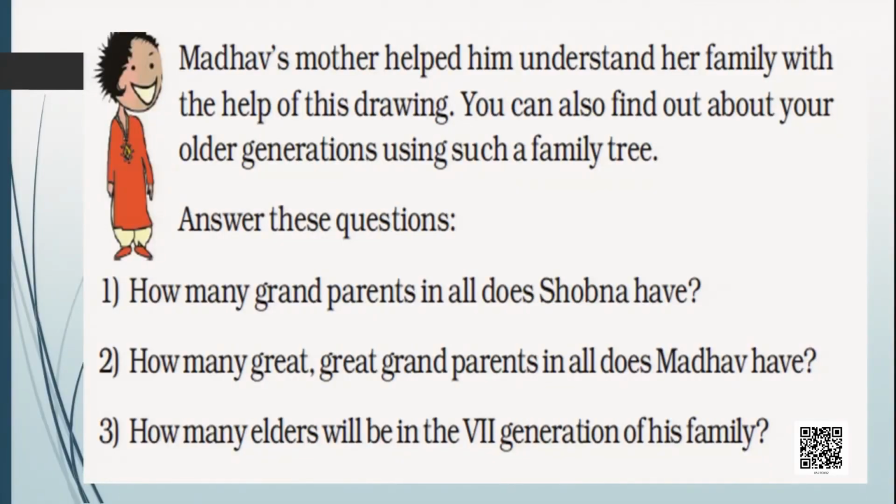Now let's go to the next question. How many great-great-grandparents in all does Madhav have? What is the meaning of great-great-grandparents? The father and mother of your grandparent are great-grandparents, and their father and mother are great-great-grandparents. So let's see the family tree.